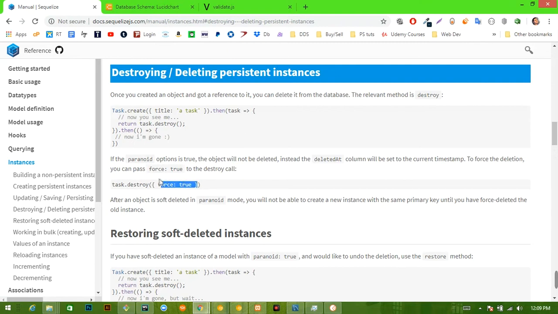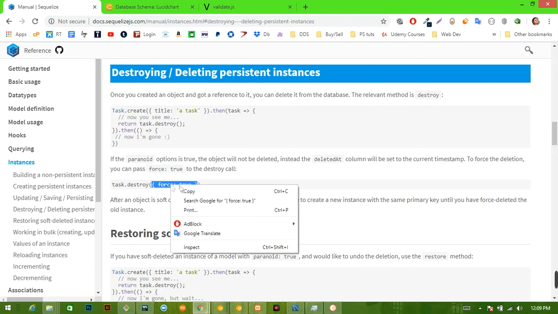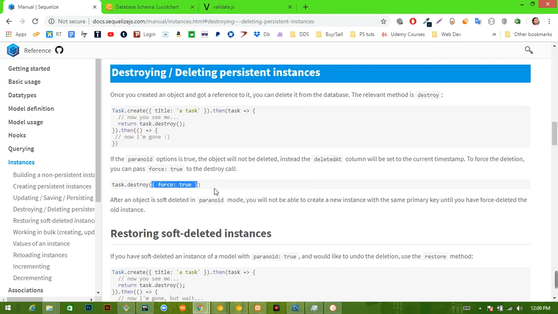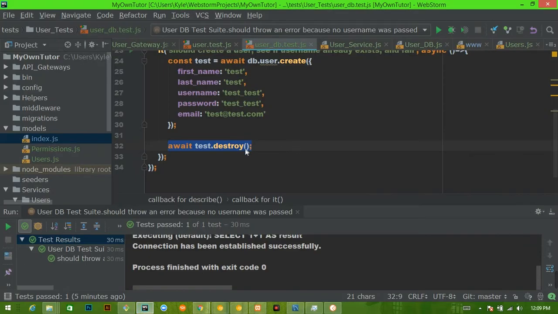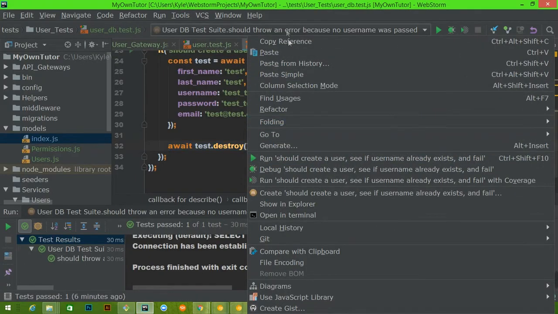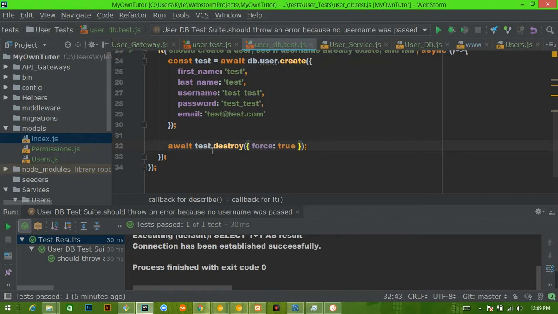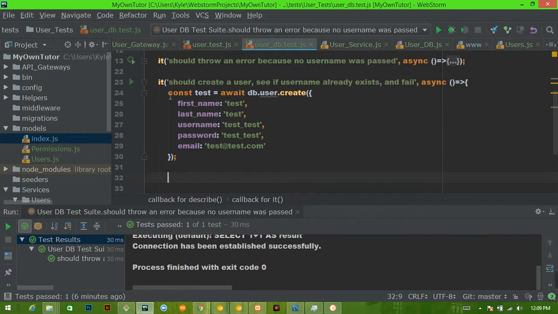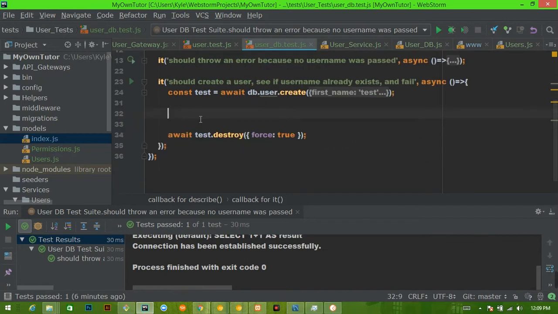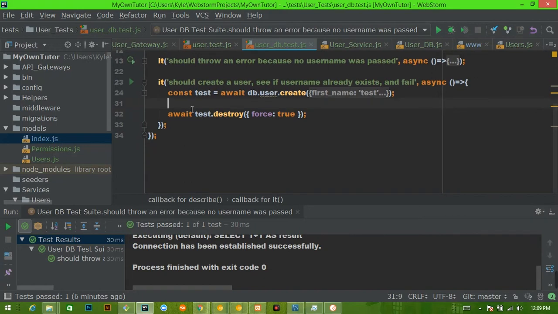So this is what we want to do here, because remember, this is a test. So we don't want this guy hanging around and just continuing to exist in our database. So we are going to say test destroy force true, and this will remove the entry from the database completely. It's inside of here that we actually want to test to see if this user already exists.